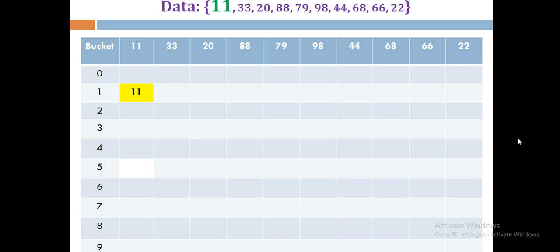Now let's talk about the 33. What about the 33? 33 mod 10 gives the remainder 3. So we'll check whether the location 3 is empty.